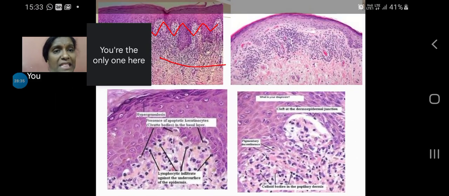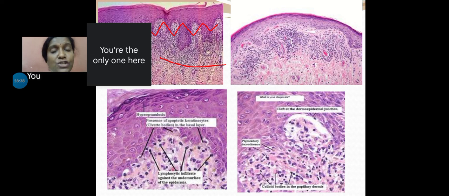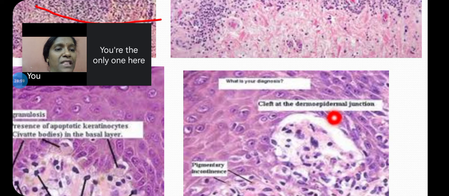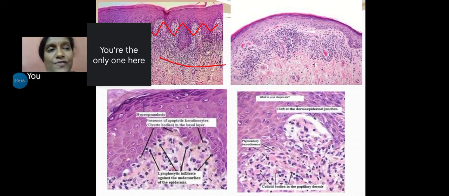So epithelium hyperplastic, sawtooth ridges, Civatte bodies, dense band of lymphocytes, melanophages, melanin in the connective tissue. All these things comprise the picture. One more thing is here. See, there is separation of the epithelium from the underlying connective tissue, and this space or cleft is known as Max Joseph's cleft or space. Because of the weakening of the junction between the basal cells and the underlying connective tissue, there will be a split between the epithelium and connective tissue called Max Joseph's cleft.